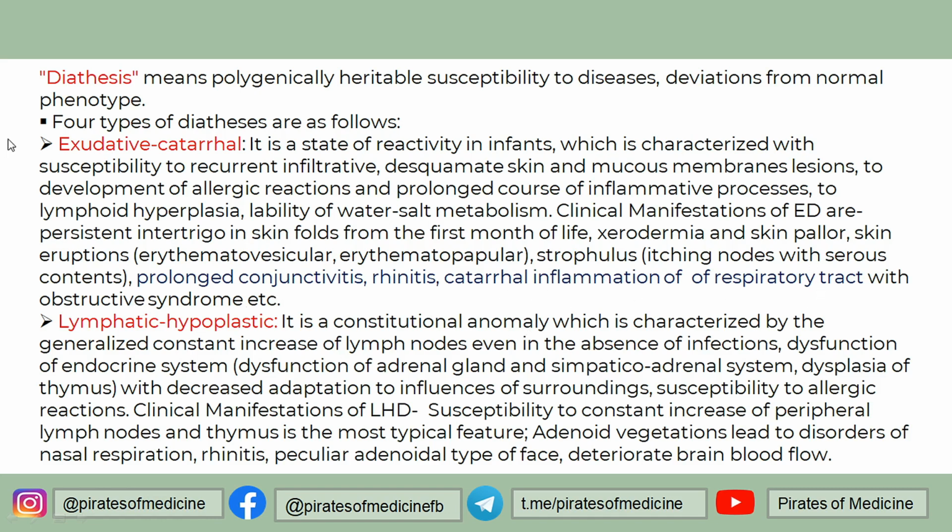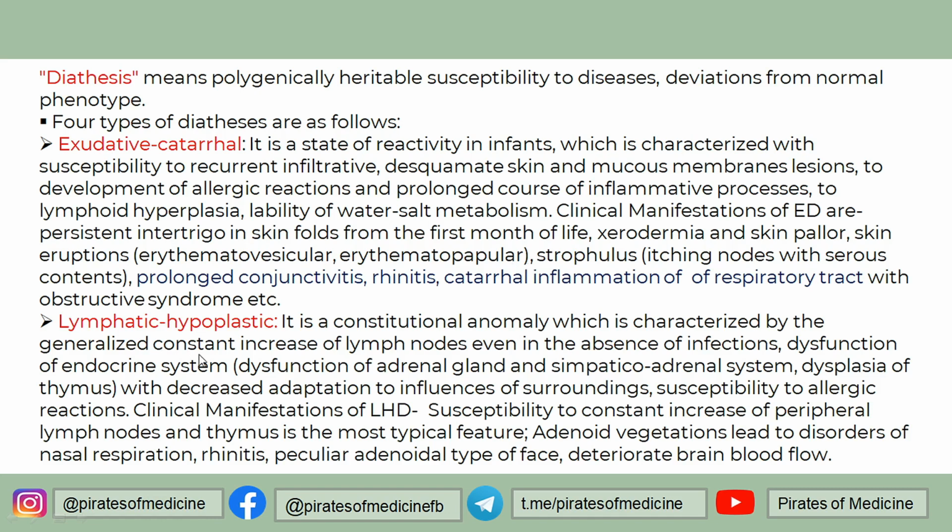So basically, in exudative catarrhal type of diathesis, you have more chances or more predisposition to prolonged conjunctivitis, rhinitis, catarrhal inflammation of the respiratory tracts and the mucous tract. Also, itching nodes with serous contents, itching lymph nodes, and even skin eruptions can occur. Vesicular skin eruptions or papular skin eruptions.